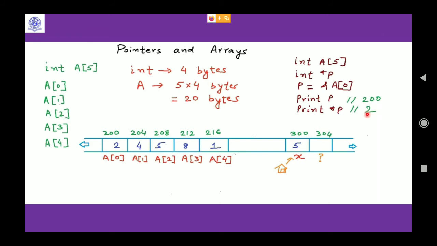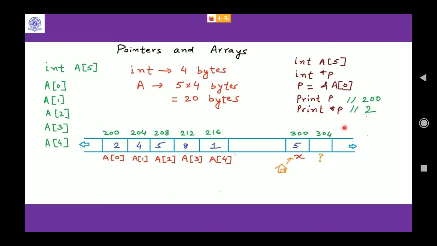Now here, is there any doubt? Any more doubts here? No doubts. Shall I go ahead? Okay. Now, as per our diagram, print star p will give you 2.